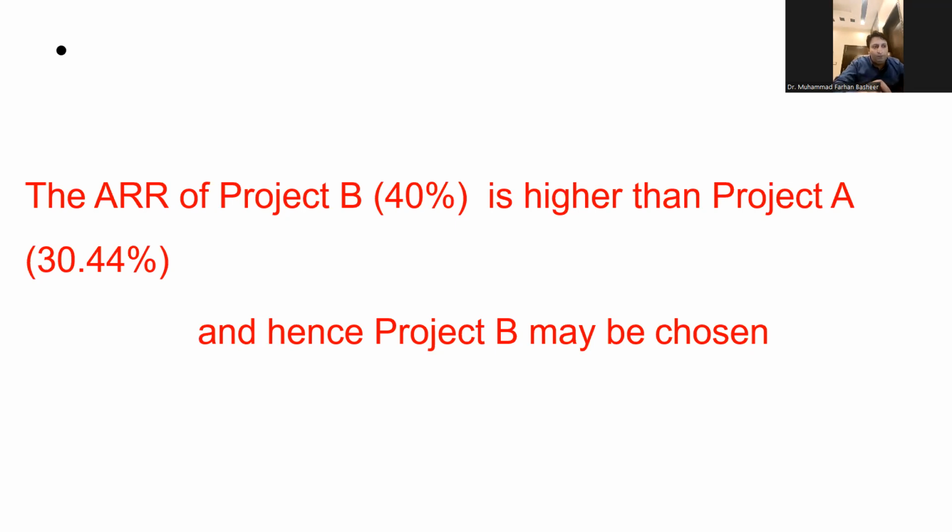So this is the average rate of return method, which addresses the limitation or shortcoming of the payback period by including the cash inflow after the payback period, and by also providing information to an investor about the profitability of a project.